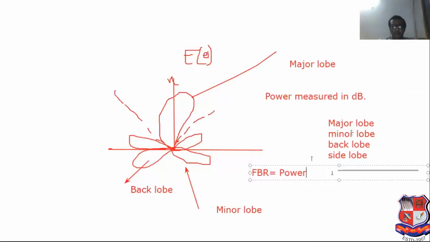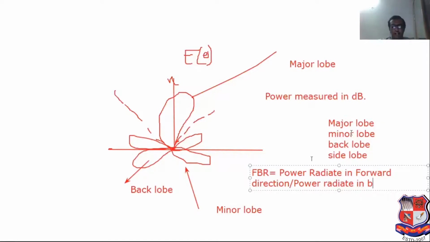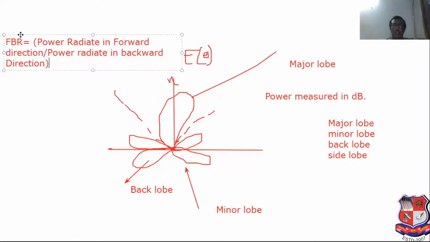It equals power radiated in forward direction divided by power radiated in backward direction. So it is considered as FBR, front to back ratio. It can be considered as one type of MCQ question also.